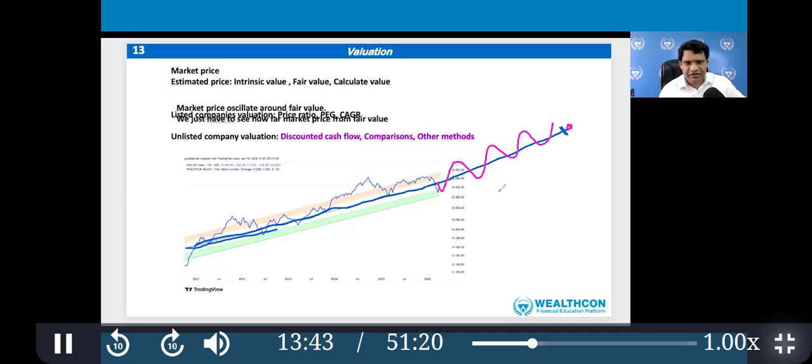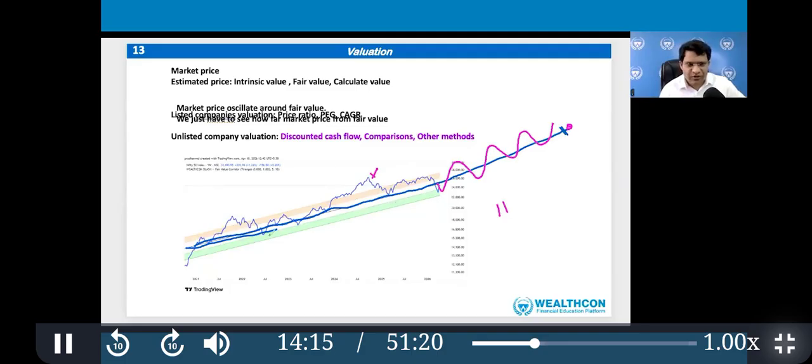This average CAGR we calculated from 1st January 2006 to 1st January 2026, 20 years CAGR. And we draw this line and we find where the current Nifty price is as compared to that calculated value. And what we see is that Nifty is oscillating or hovering around that CAGR estimated line.